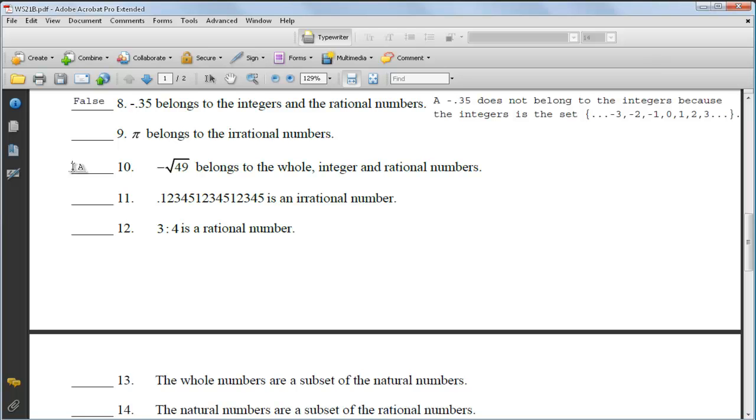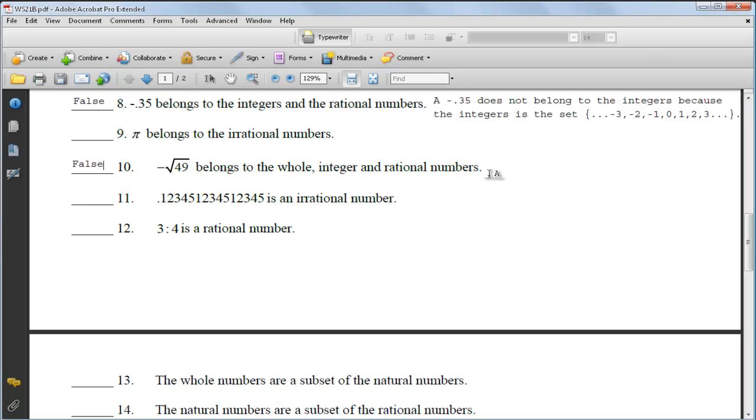So negative square root of 49. Now if you take the negative square root of 49, let's ignore the negative and just take the square root of 49. Well, the square root of 49 is 7. Then we apply the negative. Really what this question is asking is, negative 7 belongs to the whole numbers, integers and rational numbers. Does a negative 7 belong to the whole numbers? No. Does it belong to the integers? Yes. Does it belong to the rational numbers? Yes. So this one is false.